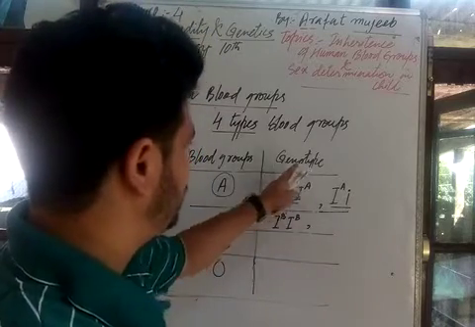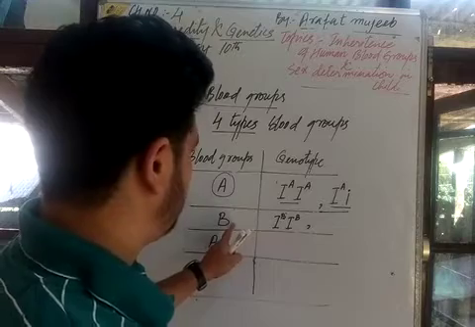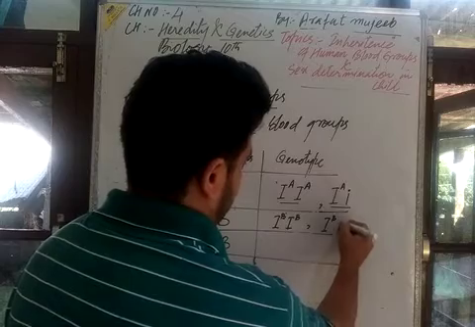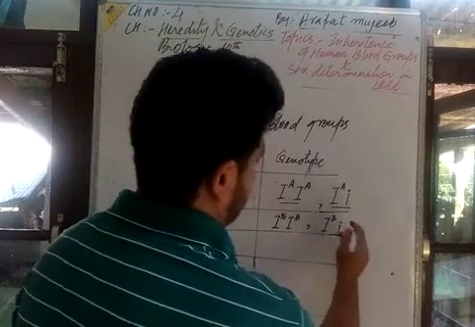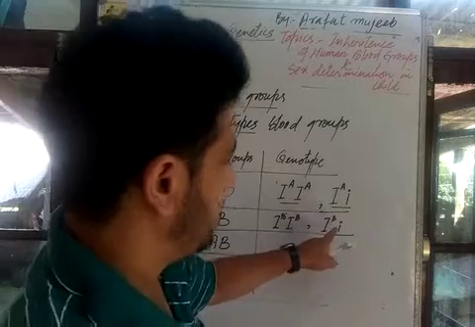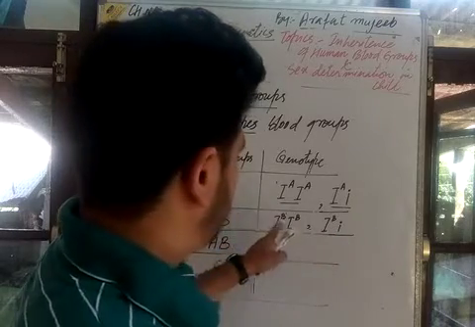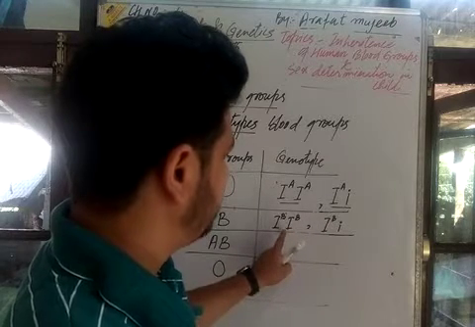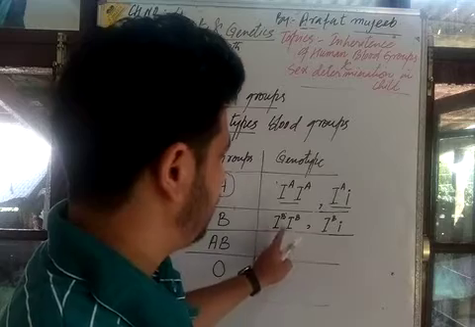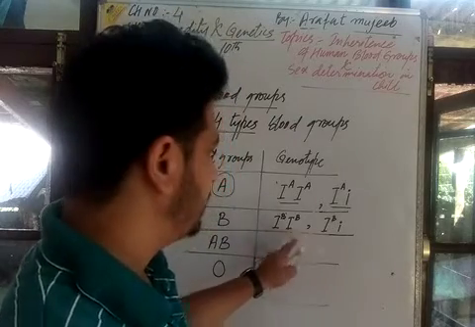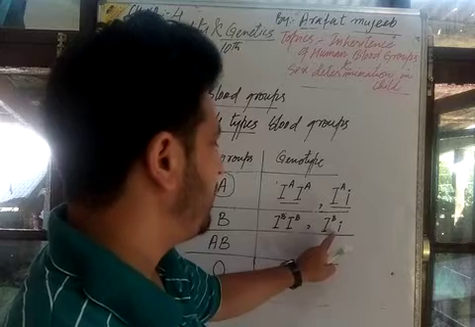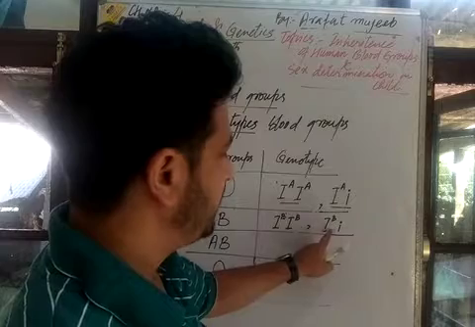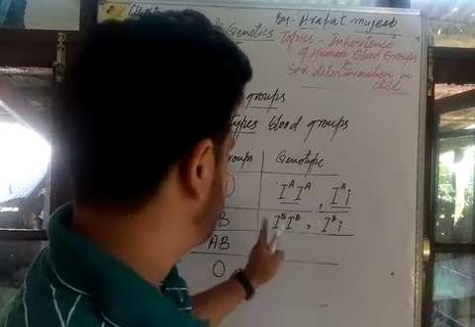This is the genotype for blood group B, and there is also the possibility of capital IB and small i. What is small i? It is a recessive gene. It maintains the recessive character. Here blood group B is maintained by two types of genotype. In one, both are capital I, both are dominant genes, and it will maintain blood group B. In the other, there is a dominant gene and a recessive gene.